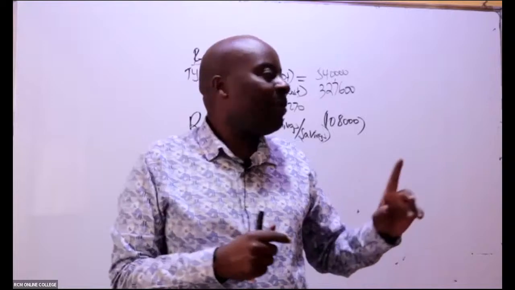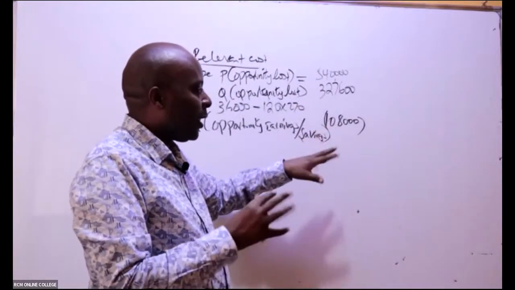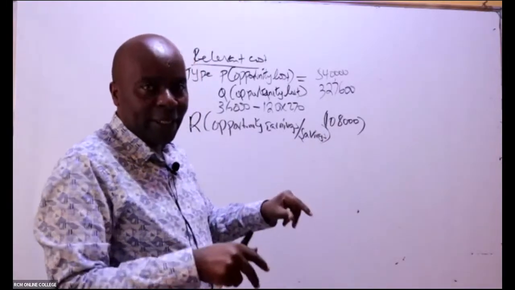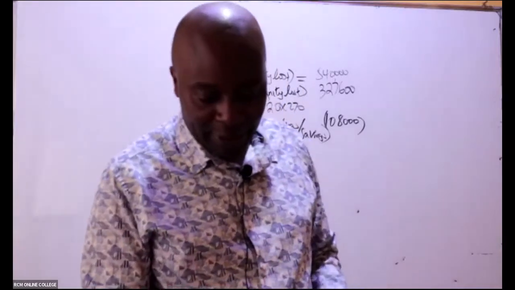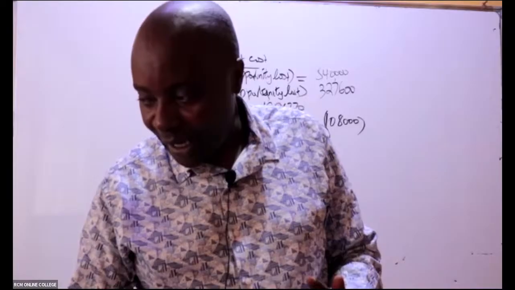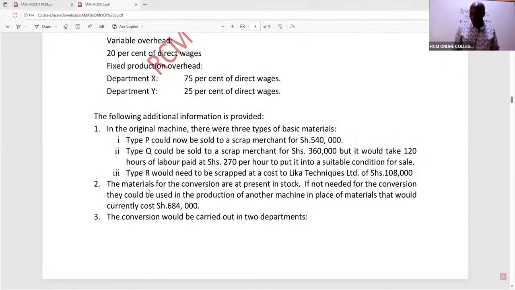Because here I'm dealing with relevant costs, whenever I get an opportunity of an income, then I should be able to put it in brackets like that. That will be sinking in as we progress. You see, there is an opportunity cost and an opportunity saving or opportunity earning.